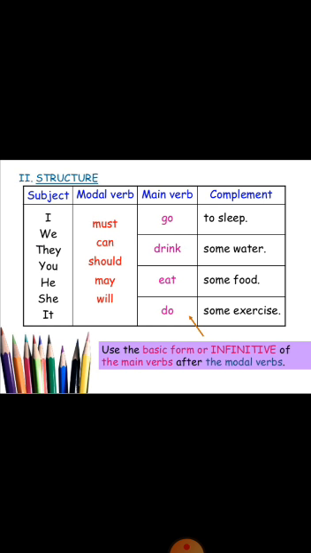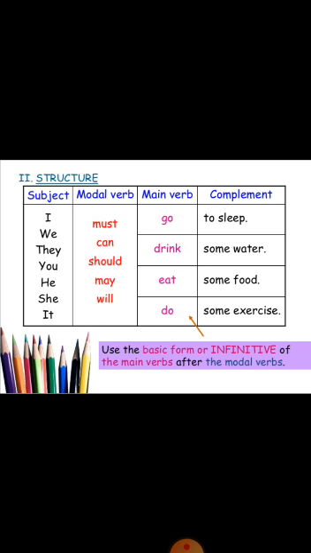Structure: subjects are I, we, they, you, he, she, it. Then modal verbs like must, can, should, may, will, any other modal verb. And then after these modal verbs we have to write the main verb, and just look at what is written here with the arrow: use the basic form or infinitive of the main verb after the modal verbs.